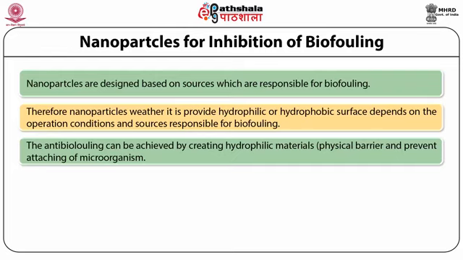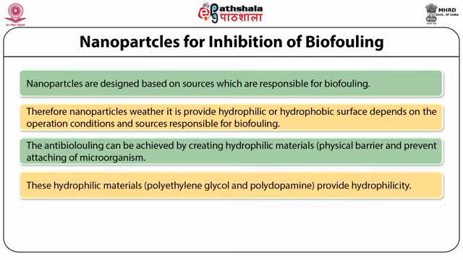So anti-biofouling can be achieved by creating hydrophilic materials which can act as a physical barrier between the microorganisms and prevent their attaching. The most commonly used hydrophilic materials are polyethylene glycol and polydopamine. They provide the hydrophilicity and prevent the growth of the microorganism.